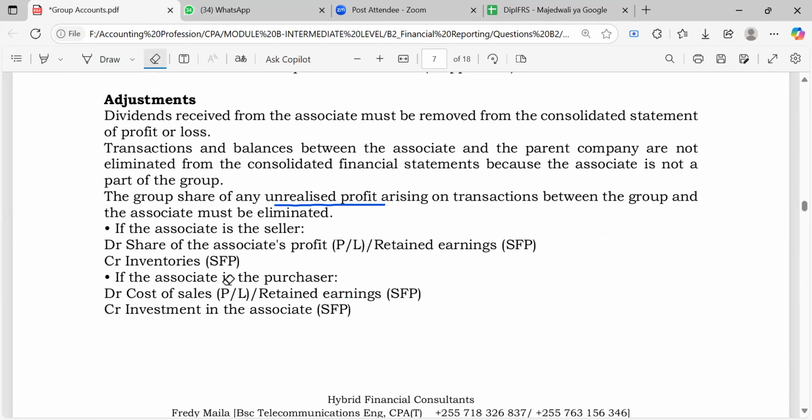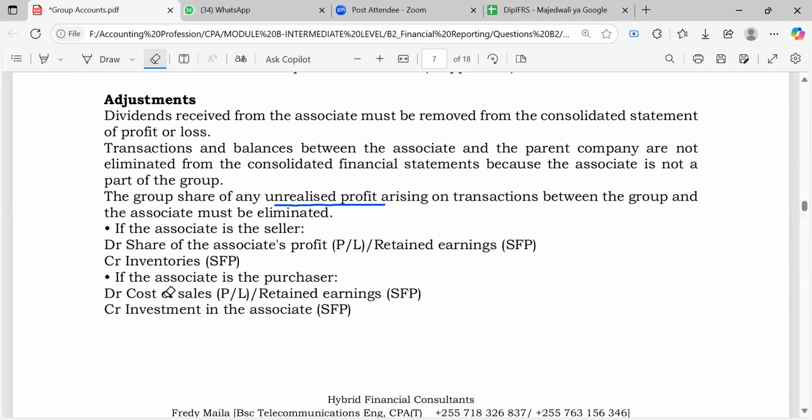So the group sold the goods. If the group sold the goods, the group has the profit. If the group has the profit, it's simple. I'm going to remove it from the group, so I'll debit cost of sales. You know why we use cost of sales? We are dealing with inventory here, right? And since we're dealing with inventory, cost of sales is equal to opening inventory plus purchases minus closing inventory. So that's why you adjust in the line item of cost of sales. I hope you can get why you do that.